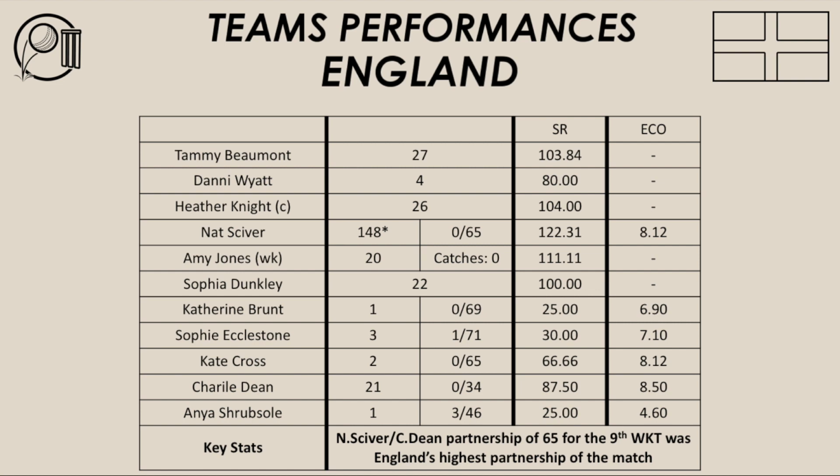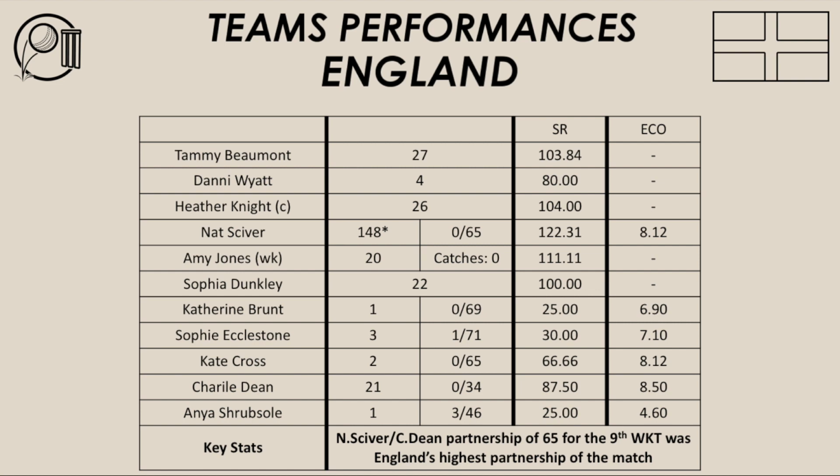England didn't quite execute their skills with the ball. Their execution was off with the ball. They didn't build pressure on the Australian batters. They weren't able to build pressure with dot balls and maidens and really put the Australian batters like Healy, Haynes and Mooney under pressure. They weren't able to do that. There were too many boundary balls, too many poor balls, and the pressure wasn't built up at all. So England struggled to build the pressure on the Australian batters with the ball.